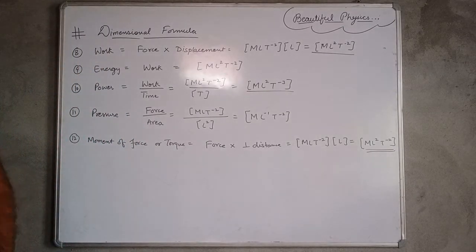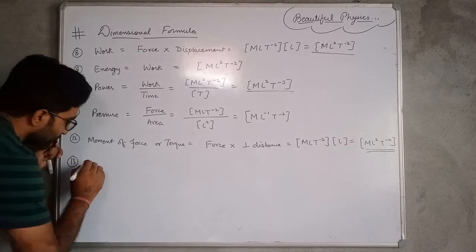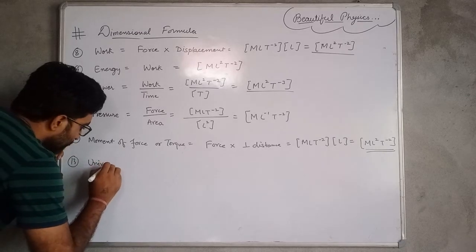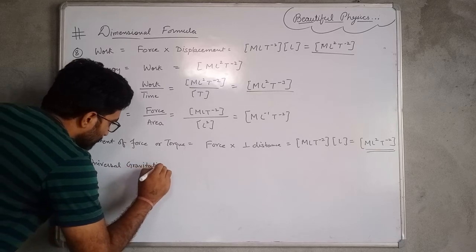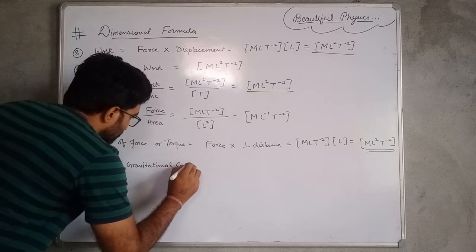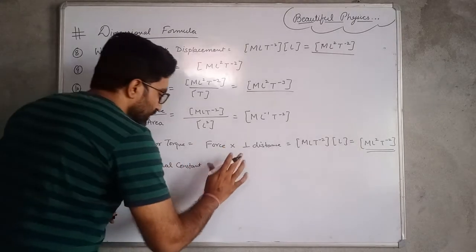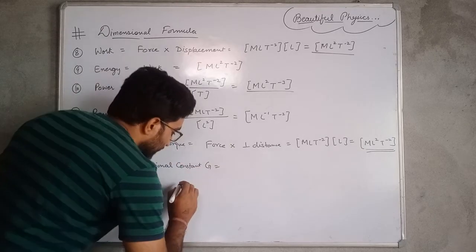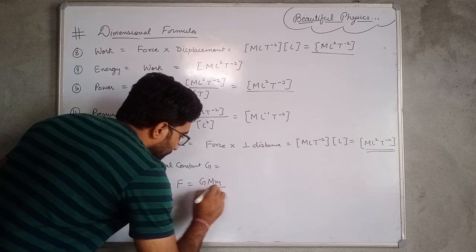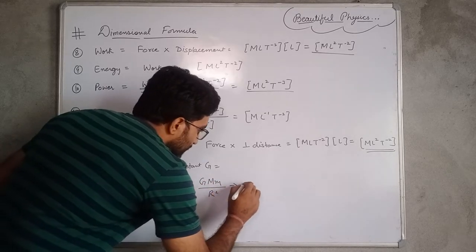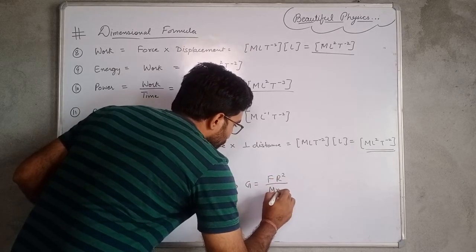And next one is the universal gravitational constant, that is capital G. We know that from Newton's law of gravitation, F is equal to G M m divided by r square. So G will be equal to F r square divided by M into small m.